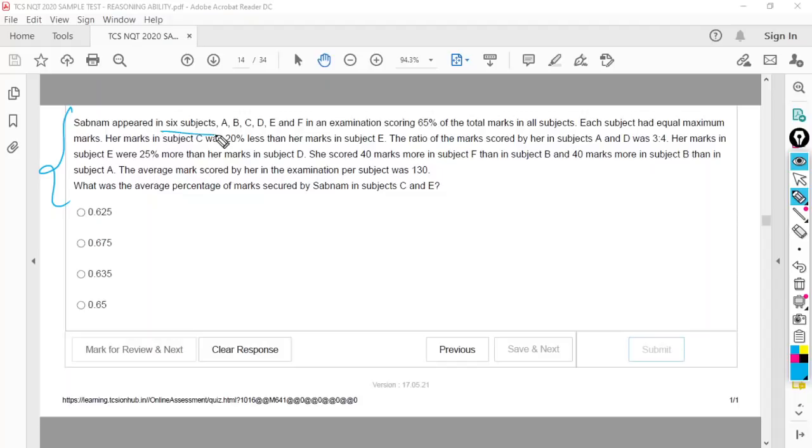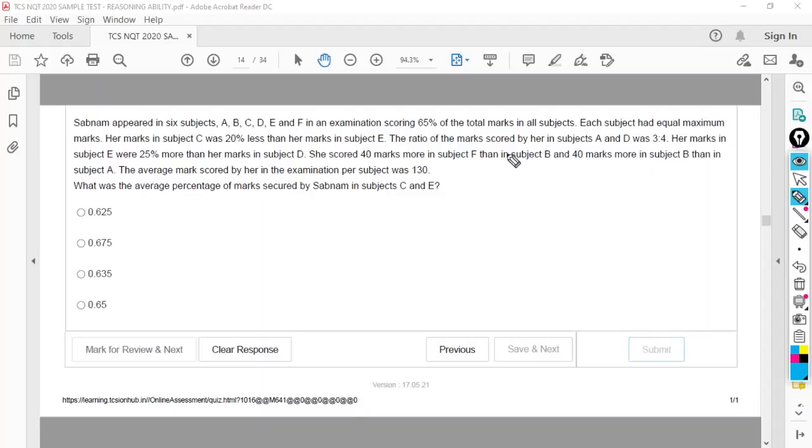Shabnam appeared in 6 subjects A, B, C, D, E and F in the examination, scoring 65% of the total marks in all subjects. This statement is very crucial. You need to understand, she scored 65% of the total marks in all subjects put together. It takes some time to understand this statement. Next, each subject has equal number of marks. That means the maximum marks for all the 6 subjects is the same. How much it is, we do not know. All this information you can pause the video and read.